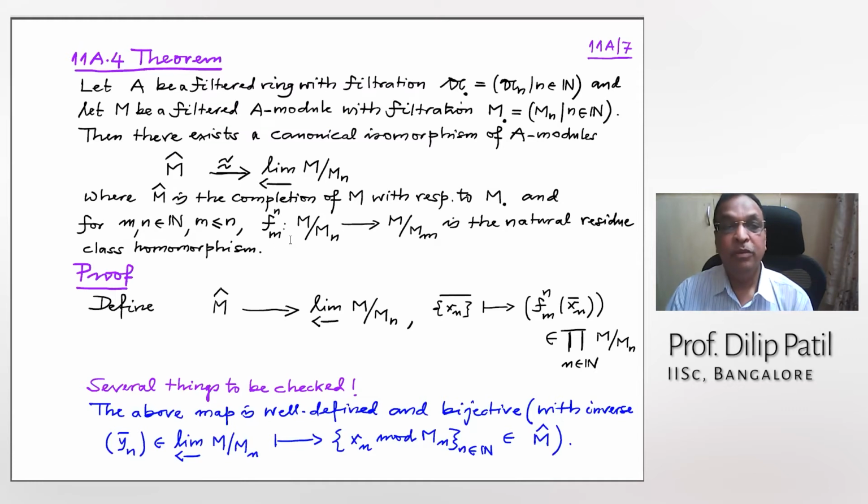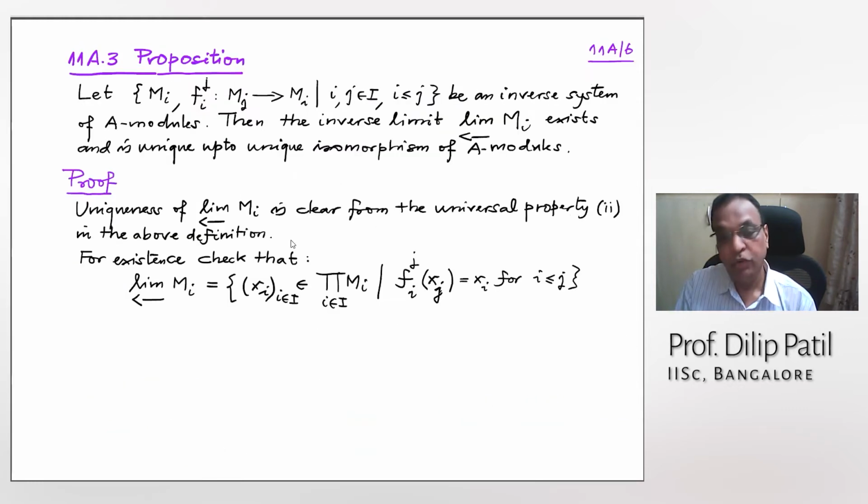And this inverse limit, for our purpose, I want to apply to a specific inverse system. And that inverse system is the natural numbers. So the directed set is the usual natural numbers with the usual order. Initially I thought that I would write some examples of these inverse systems and inverse limits and so on. But then it would have diverted our mind from studying our completion, so I resisted myself.